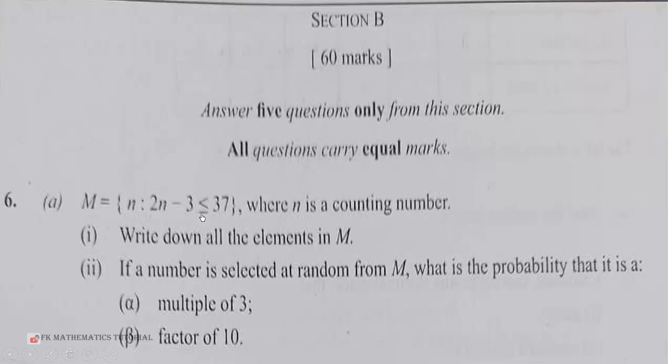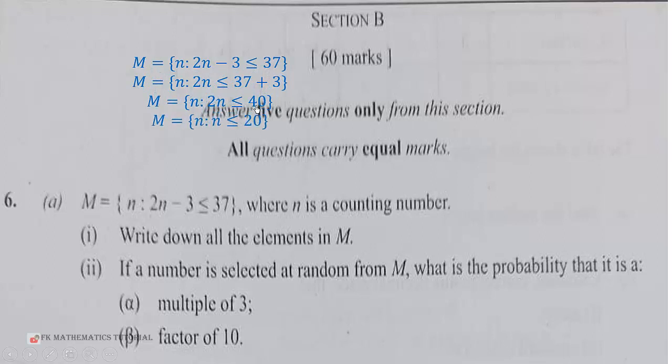We'll first of all solve this inequality. We add 3 to both sides, or we send the 3 here to become positive, and that will give us 37 plus 3, which is 40. So dividing through by 2, 40 divided by 2 is 20. So all the counting numbers less than or equal to 20, let's list them. That will be 1 up to 20. So we start counting from 1.